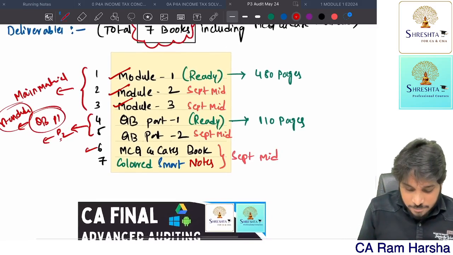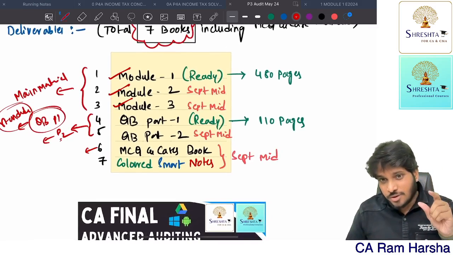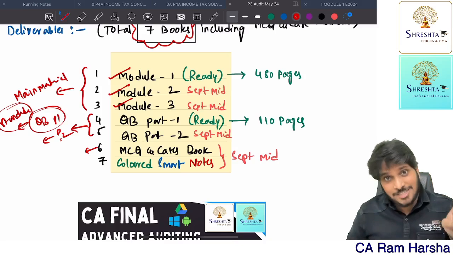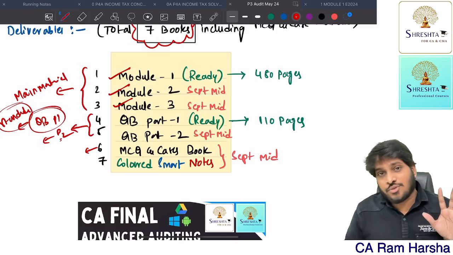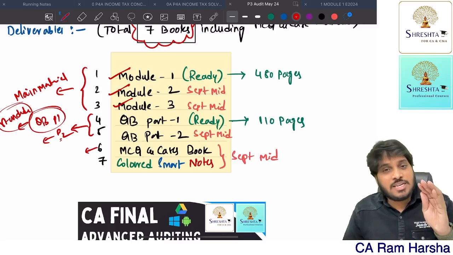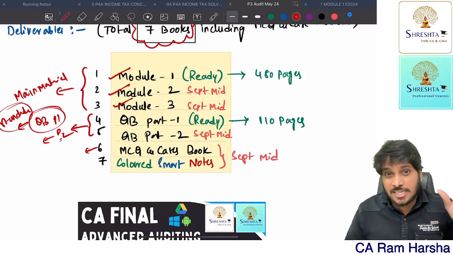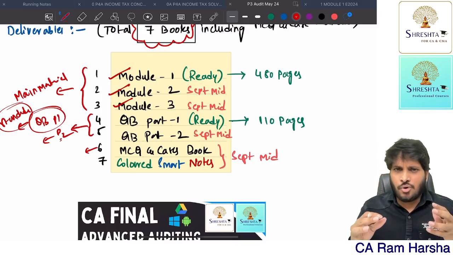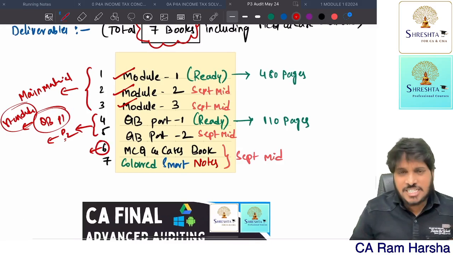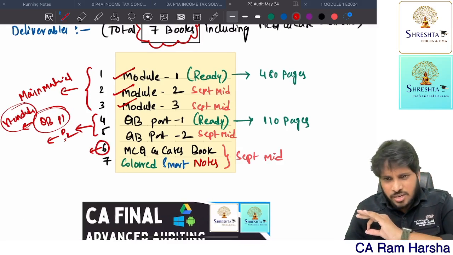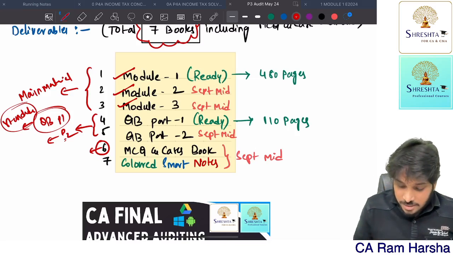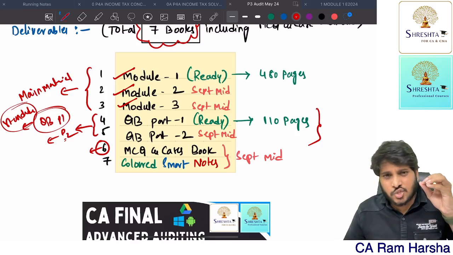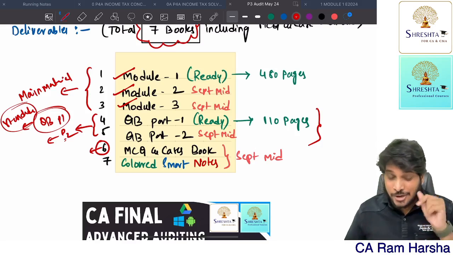Then we have something called the MCQs and case scenario book, which we are going to compile based on the latest edition material. Plus, in this MCQ and case scenarios book, whatever MCQs and case scenarios were there in the past 6 attempts, RTPs and MTPs, that also we are going to add. So once a student finishes this MCQ and case scenario book, he need not even refer to any other book. Even these question banks are a compilation of questions from the past 6 to 8 attempts. And you know what?